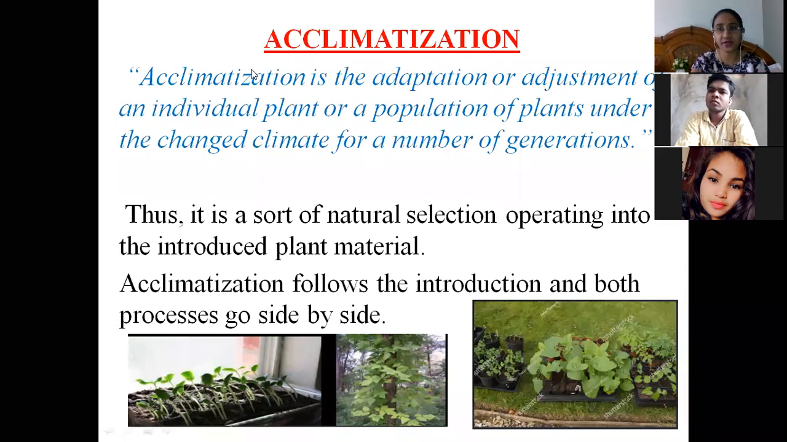Again I will read the definition for you. It is the adaptation or the adjustment, here you see the word adjustment, of an individual plant or a population of plants under the changed climate or changed environment for a number of generations. So these three things you have to remember: the adjustment of the plant, the changed environment, which will be a new environment, and growth over a number of generations, over a long period of time. This is called acclimatization.